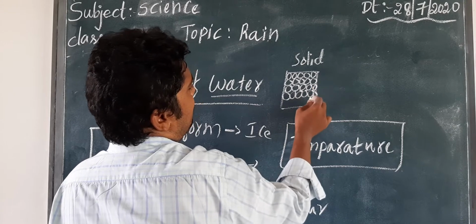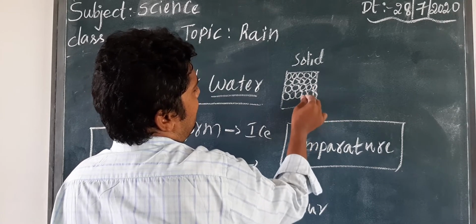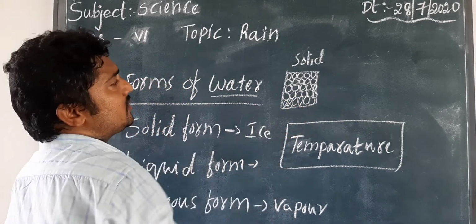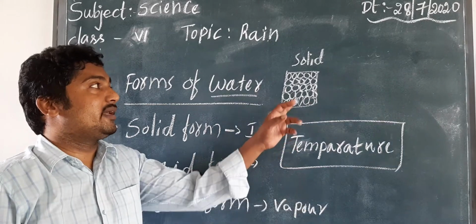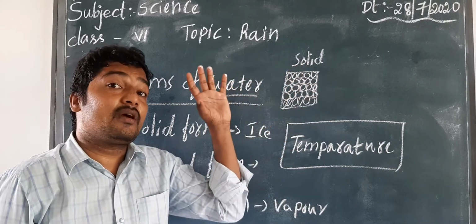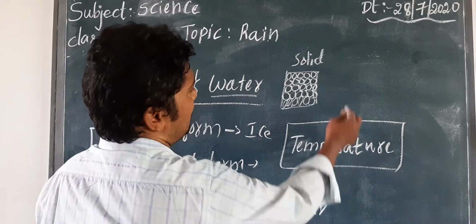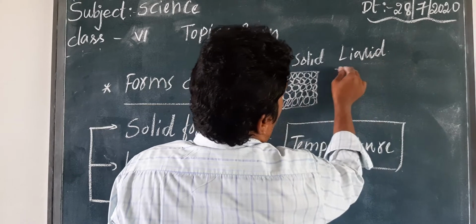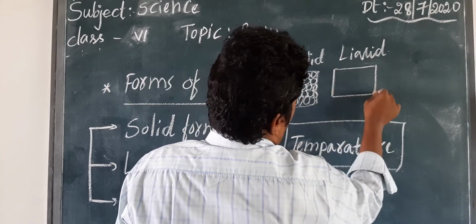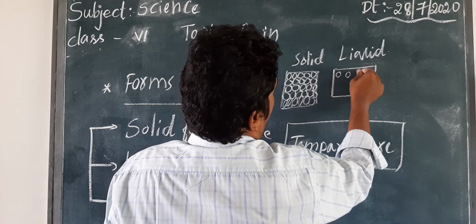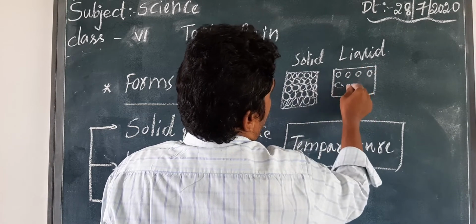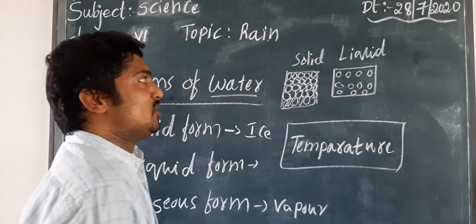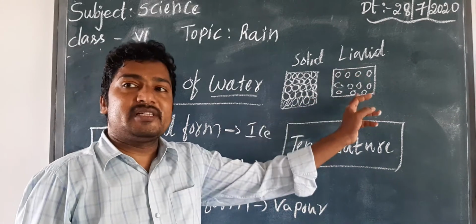Am I clear, children? Do you remember? We discussed this in the fifth class and also the fourth class. So these molecules are tightly packed, and that is why a solid becomes very hard. Whereas in the liquid form, and we are only going to discuss water, the molecules are loosely packed. That is why a liquid can be flexible.